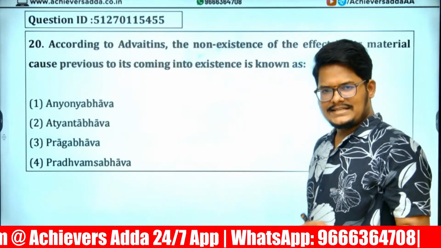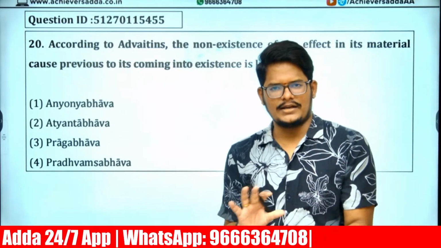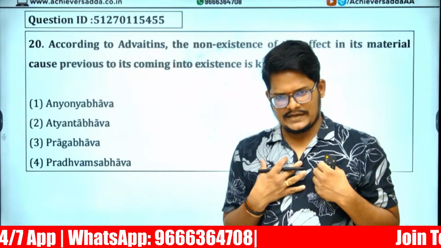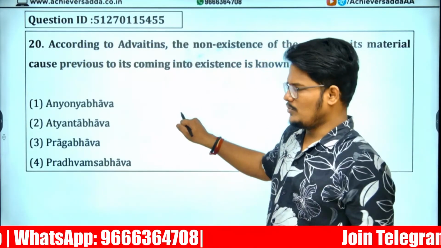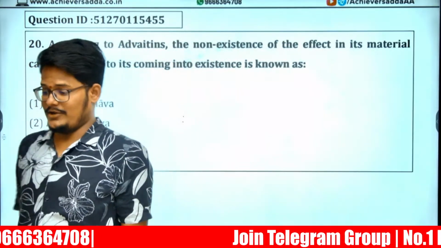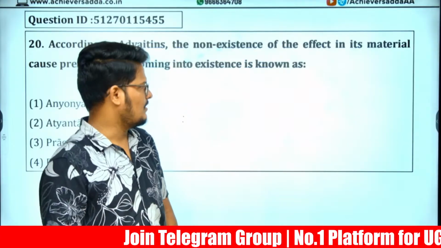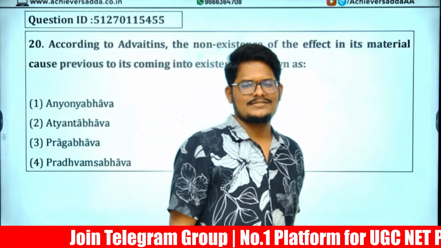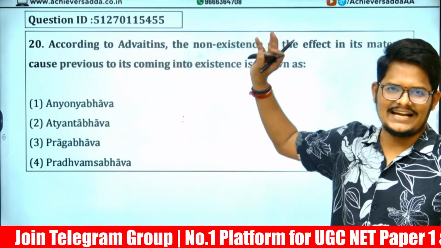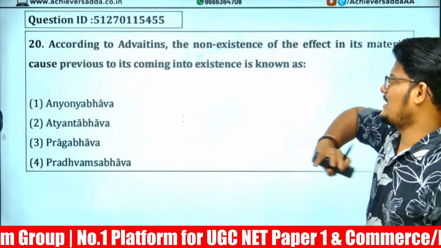Right. Next, this is the expected question. In 4 shifts, it has not appeared. It is my expectation that in tomorrow morning shift, this can be possible. Sir, why? On what basis are you saying this expectation? It doesn't have any base here, but it is the most repeated question in January 25 as well as June 24. That is why I'm expecting.